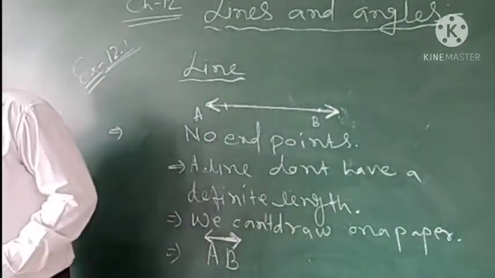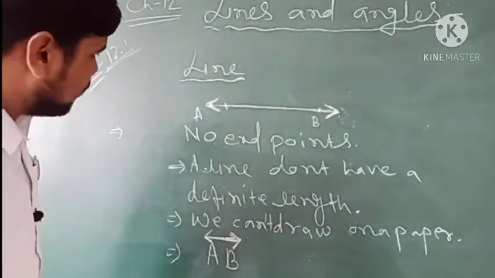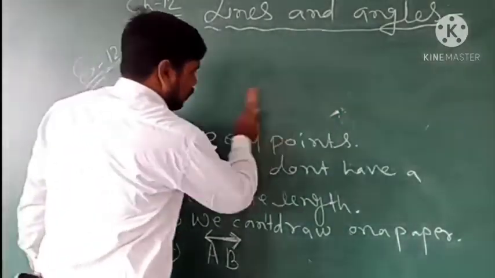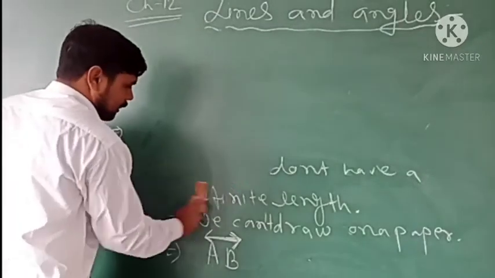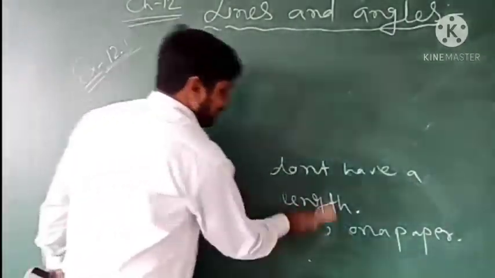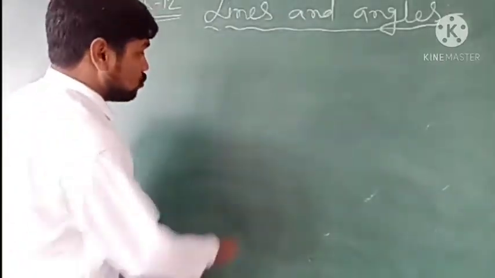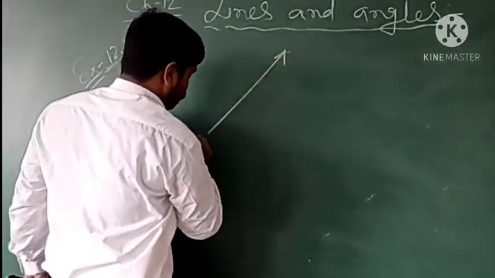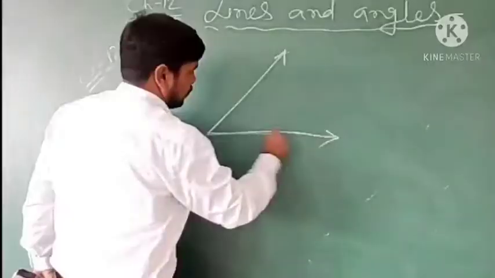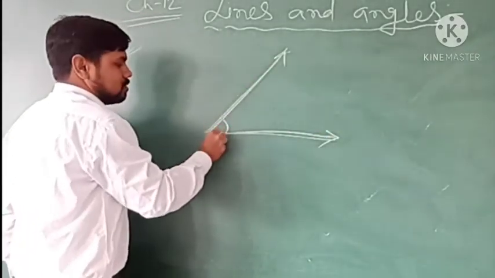Okay, now after this which we have is the angle. An angle is formed when we join two lines or two rays together. When we join two rays together, then an angle forms. Suppose these are the two rays meeting at a point.